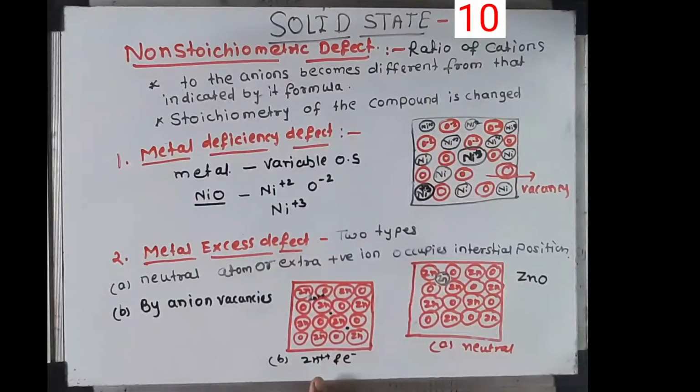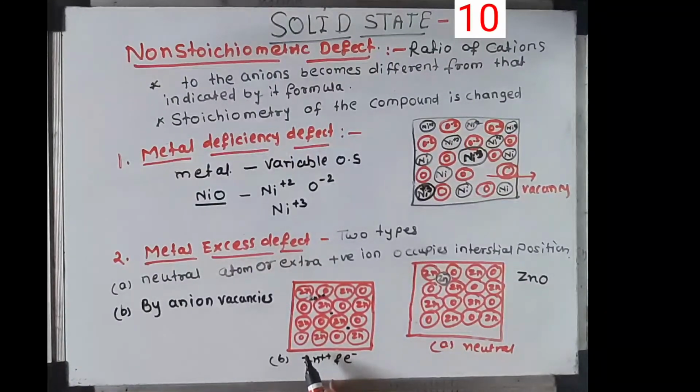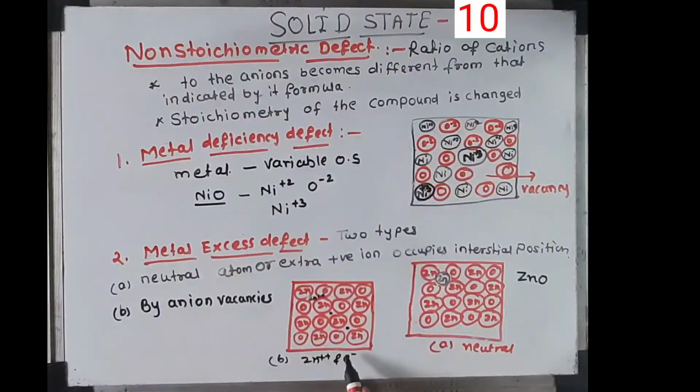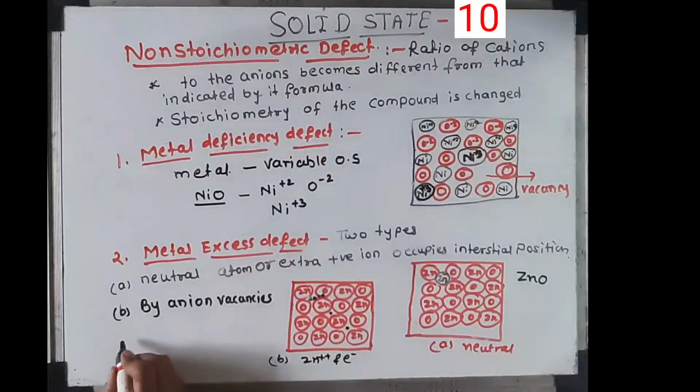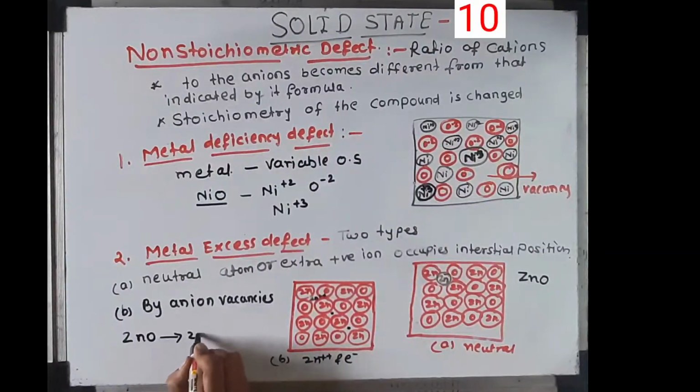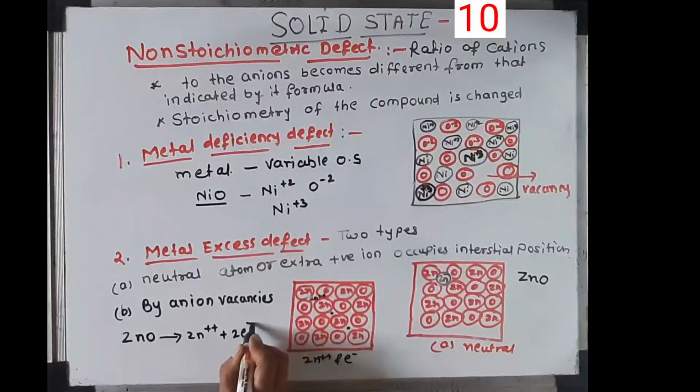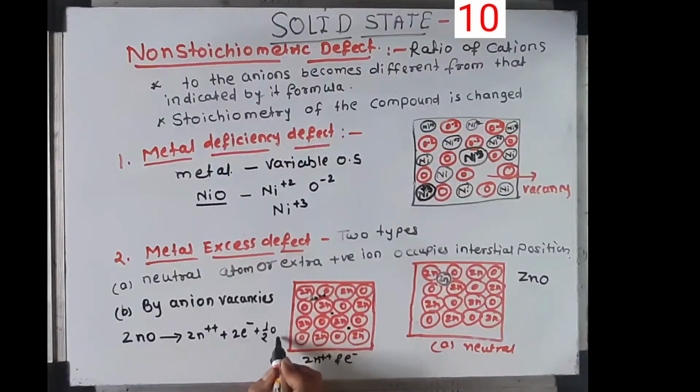In the next case, when ZnO is heated, it decomposes as Zn plus 2 plus 2 electrons plus half O2.